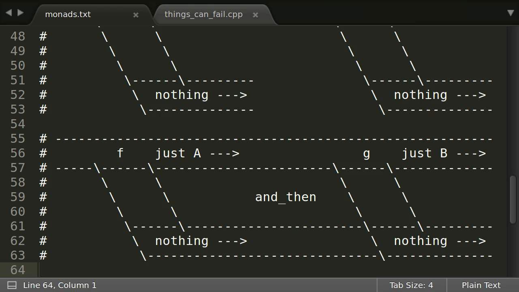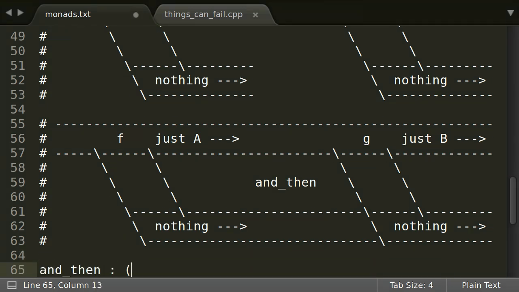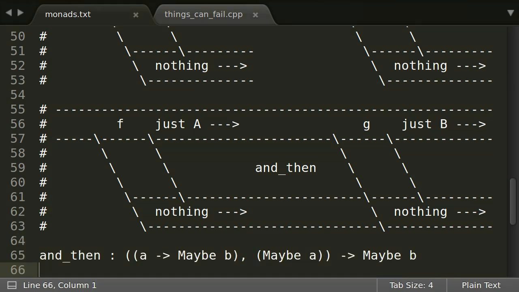But if we are on the Just track, we hit the next function, which can decide as before if we continue on the Just track or if it will send us down to the Nothing track. I hope the type signature of andThen now looks a lot more intuitive.